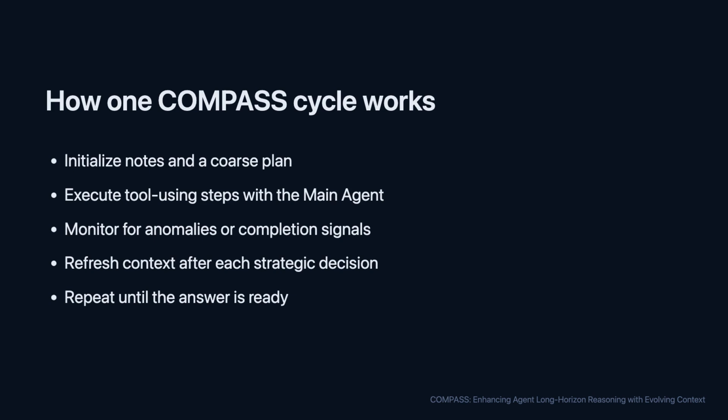A Compass run begins with the user query and an initial plan. The context manager creates the first brief. The main agent then works through a React-style inner loop while the meta-thinker monitors the trajectory. If the meta-thinker triggers, the system pauses to decide whether to persist, pivot, verify, or stop. The context manager then writes a refreshed brief that carries forward verified evidence, corrections, open questions, and next actions.